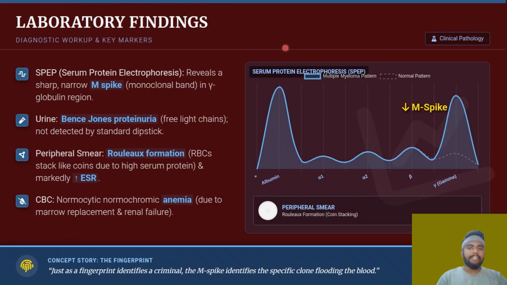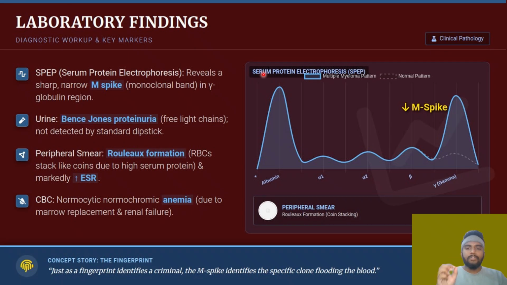And next one is the laboratory findings. In laboratory findings, we have something called SPEP, the serum protein electrophoresis. This revealed the sharp M spike. Normally, whenever there are different types of plasma cells in our bone marrow, they will produce different types of antibodies in our body, yes or no? So there are different types of plasma cells and different types of antibodies produced. The graph will look very smooth. But in the case of multiple myeloma, there is only one plasma cell which is going to clone himself. It is multiplying endlessly, cloning himself. Now this plasma cell is an antibody worker.